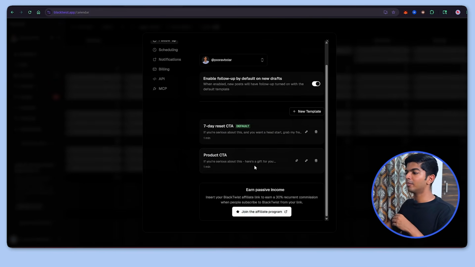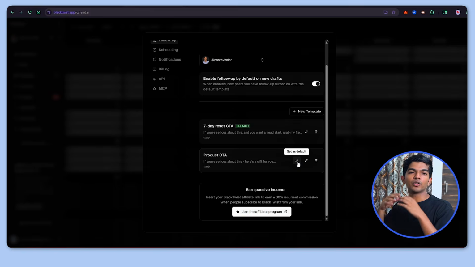So here you can see the product CTA template. I can set this as default. That means whenever any post is scheduled, right after 1 minute, it's going to add this follow-up.